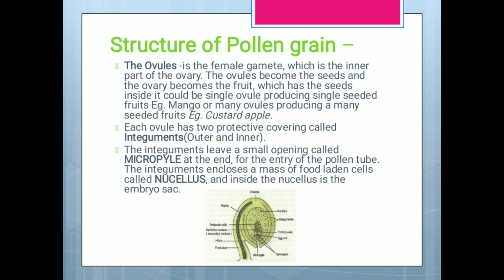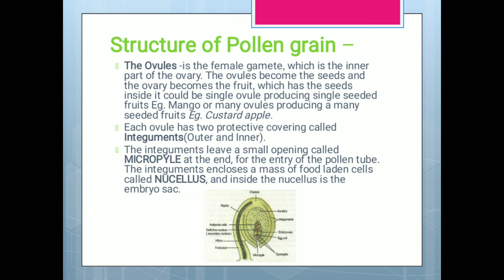Structure of ovules. This came by mistake earlier as structure of pollen grains. The ovule is the female gamete, which is the inner part of the ovary. The ovules become the seeds and the ovary becomes the fruit, which has the seeds inside it. It could be a single ovule producing a single seed, for example mango, or many ovules producing many-seeded fruits like custard apple, papaya, etc.